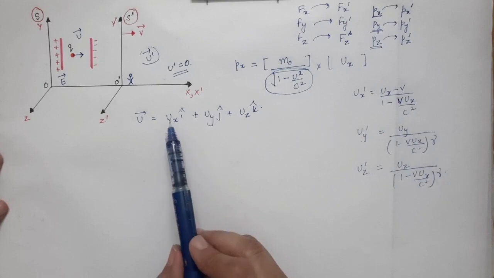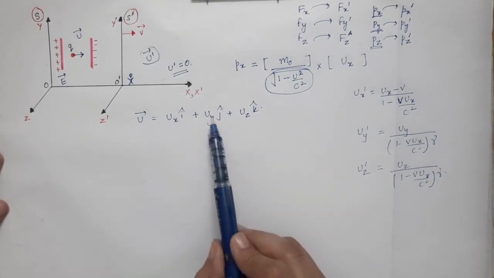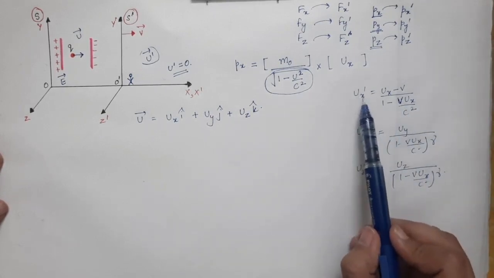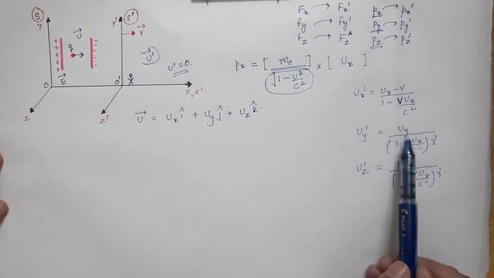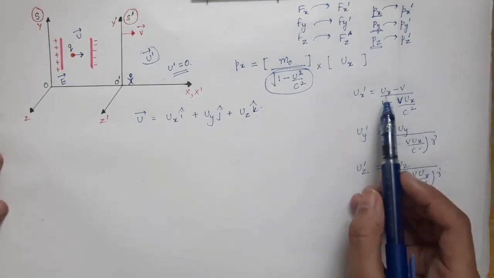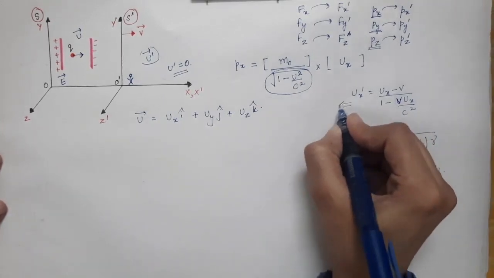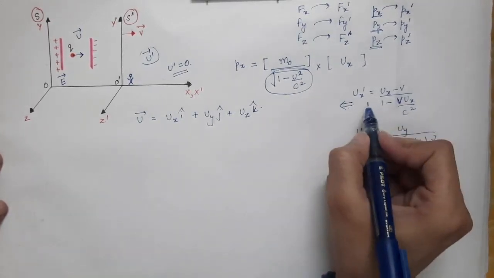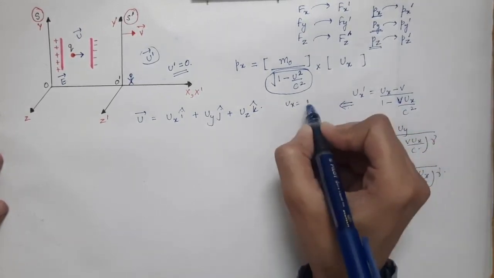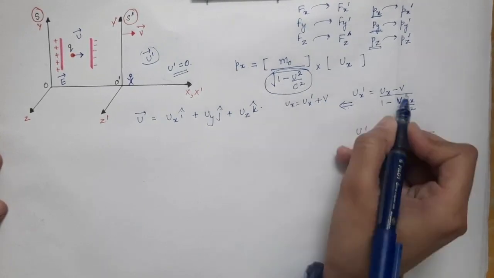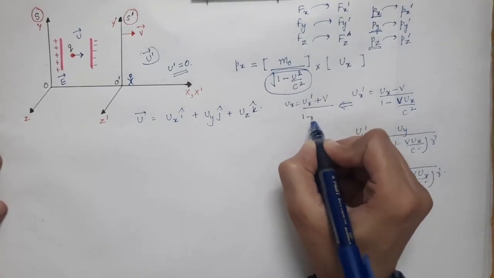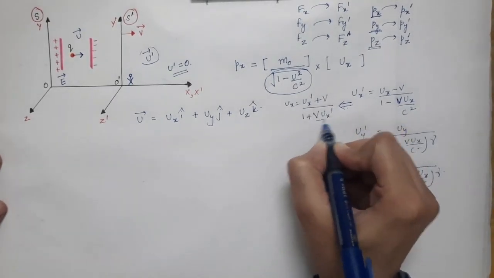But here we want ux in terms of ux prime, uy in terms of uy prime, and uz in terms of uz prime, whereas we have ux prime in terms of ux and uy prime in terms of uy. So you want to do the inverse transformation, as we studied in the previous lecture. So you will get ux is equal to ux prime plus v, so instead of minus v you have plus v, divided by 1 plus v ux prime by c square.